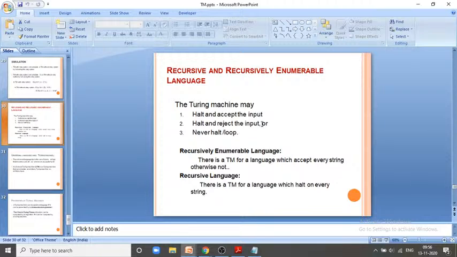It may also happen. For example, suppose the Turing machine has an input tape with double A, double B. By mistake it reads some other character. In case of A, it has read B. So naturally the Turing machine automatically halts and stops in the middle and rejects the input. That is also possible. And the third case: never halts and loops.